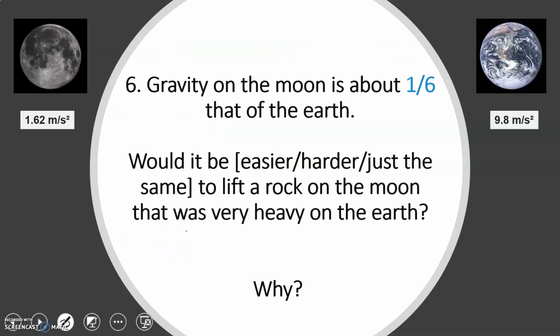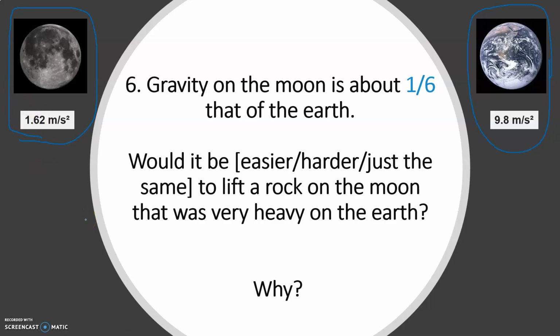Number six. Gravity on the moon is about 1/6 that of Earth. So here's your Earth, and Earth's gravity is 9.8 meters per second squared. And here's our moon. Our moon has a gravity of 1.62 meters per second squared.